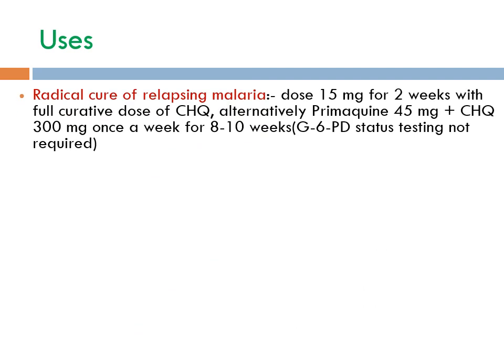Therapeutic uses of primaquine. It is used for radical cure of relapsing malaria. It is given in a dose of 15 mg for 2 weeks with full curative dose of chloroquine. Before giving primaquine, G6PD status of the patient should be known. If it is not known, then alternatively you can give primaquine 45 mg with chloroquine 300 mg once a week for 8 to 10 weeks.